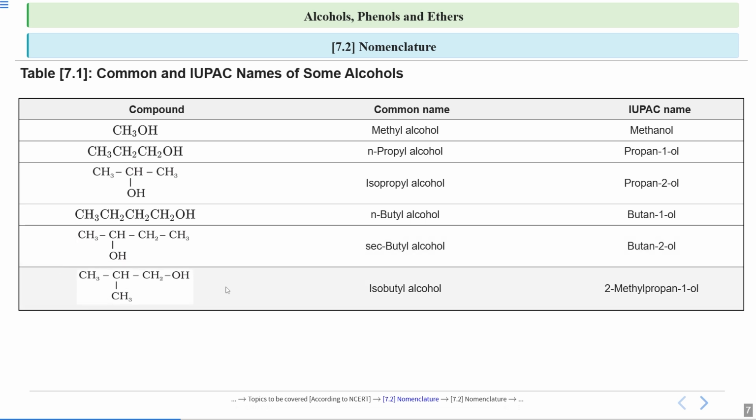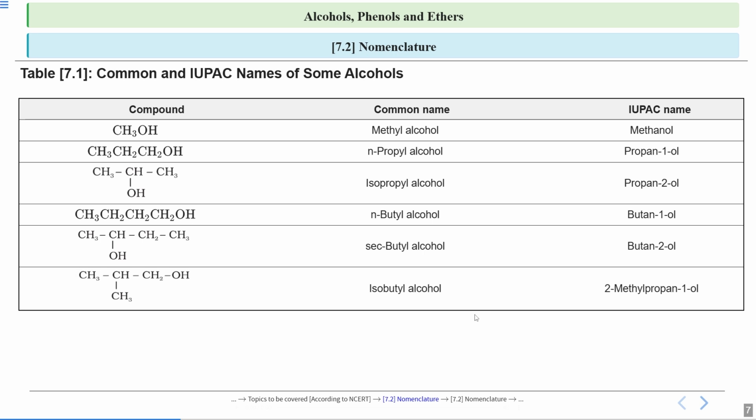Now look at this particular compound. First we will write the common name, so we will write the name of the alkyl group. See how many carbon atoms are there? 1, 2, 3, 4. 4 carbon atoms are there. So it will be butyl alcohol. Now iso: I told you that when this carbon is attached to 2 methyl groups, for this particular arrangement, we use the word iso. So we write isobutyl alcohol.